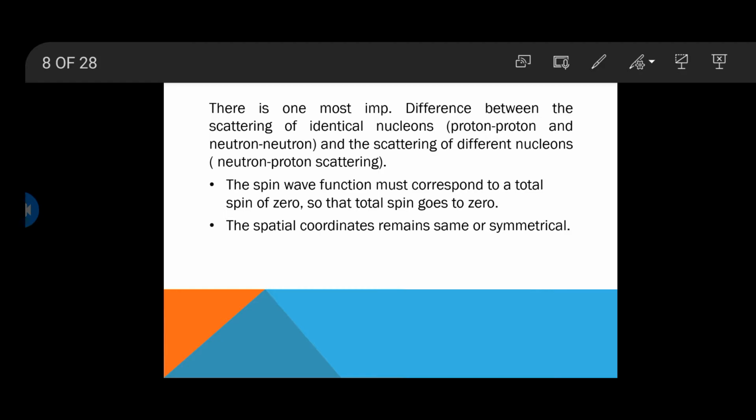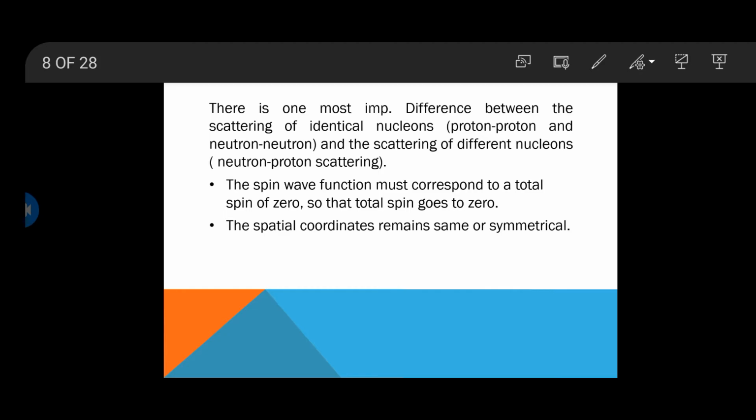It means that our initial and final coordinates remain the same. As we are dealing with the same coordinates, there is no change in the spatial coordinates when the nucleons interact with each other. Thus the wave function for the spatial coordinates remains the same after the scattering, and is said to be symmetric.